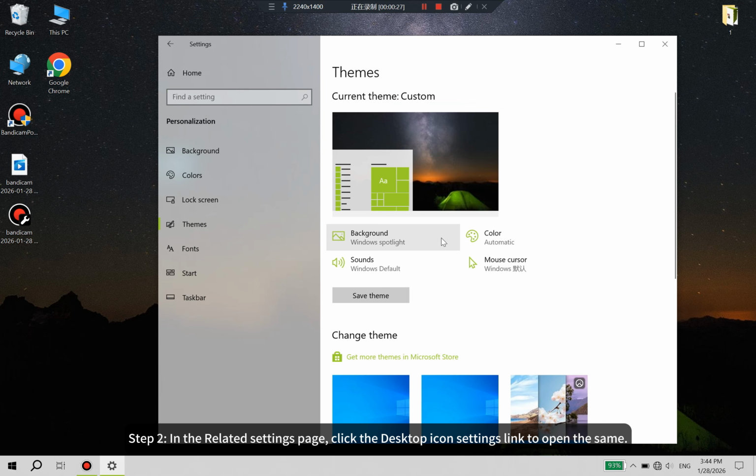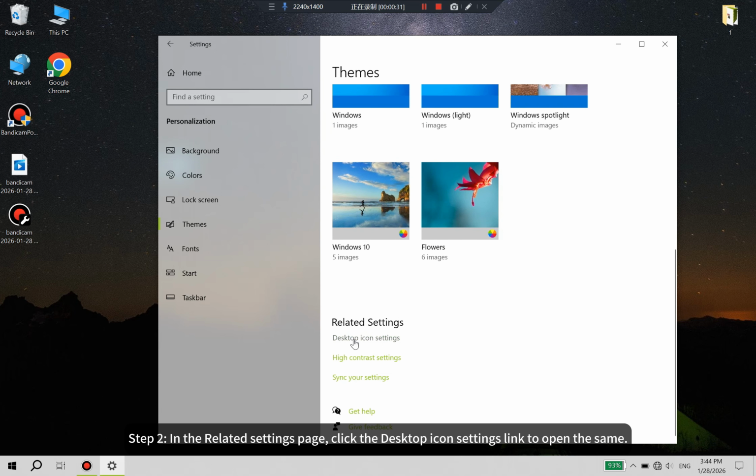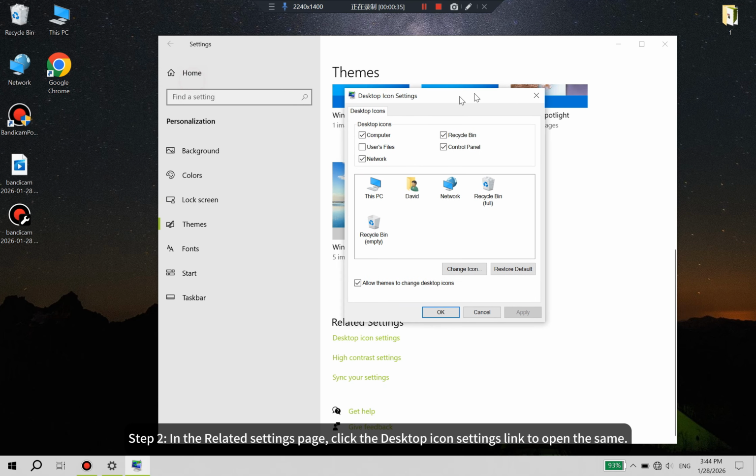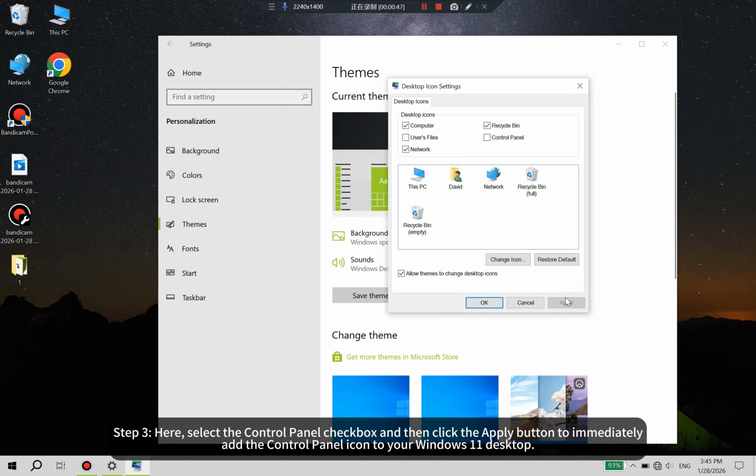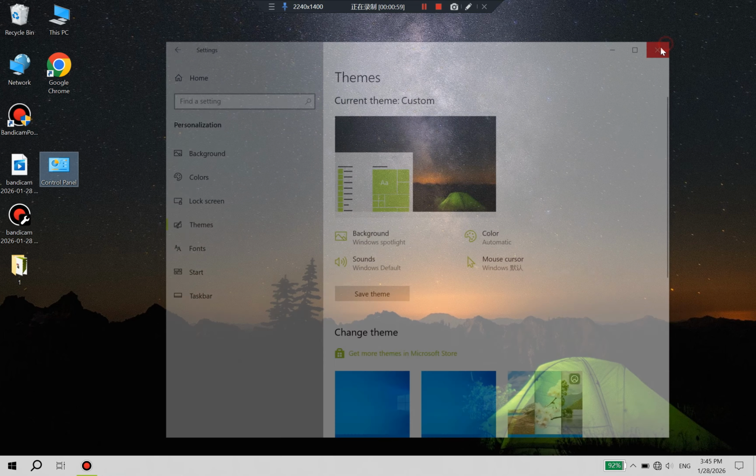Step 2. In the related settings page, click the desktop icon settings link to open the same. Step 3. Here, select the Control Panel checkbox and then click the Apply button to immediately add the Control Panel icon to your Windows 11 desktop.